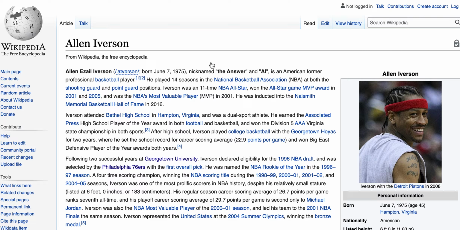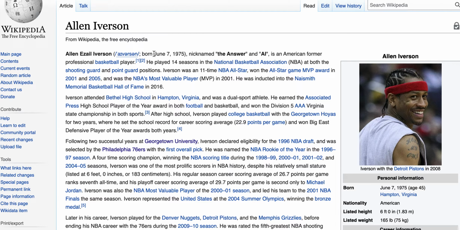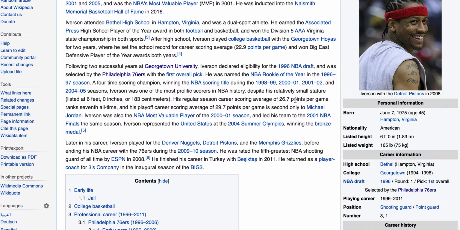So, Allen Iverson had two nicknames, AI for the two first letters in his name, AI for Allen Iverson. But what else does AI make us think about, right? Artificial intelligence. And his other nickname was the Answer, as in AI is the answer. Artificial intelligence is the answer that moves us into this new paradigm. Okay? Another thing is his birthday is June 7th, which would be written 7-6, like the 76ers. Okay? Really interesting.